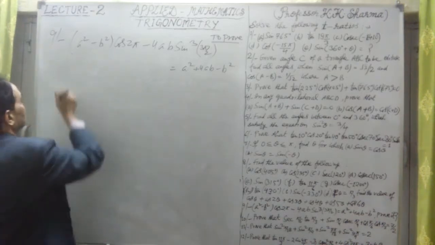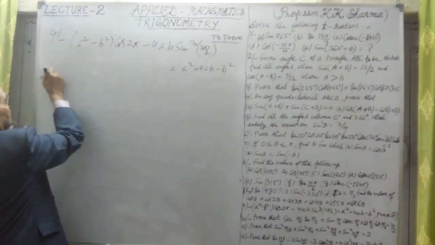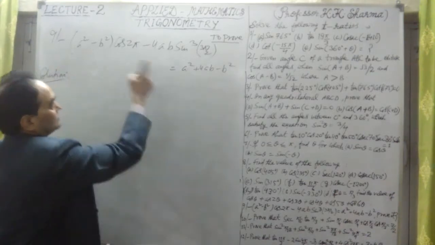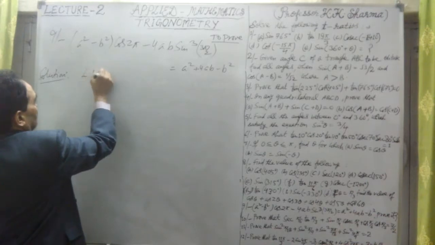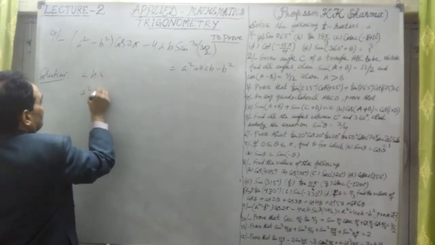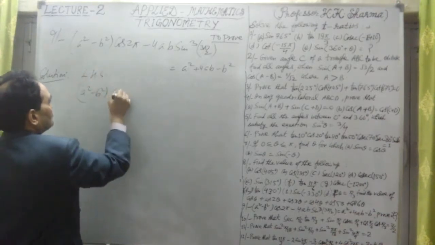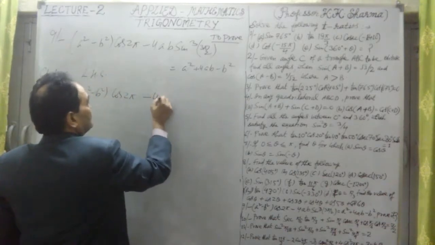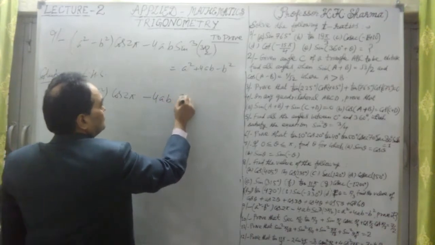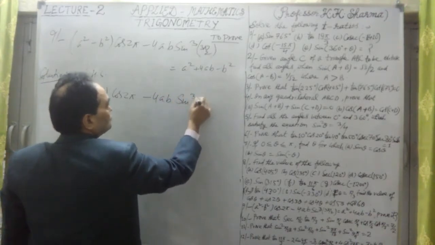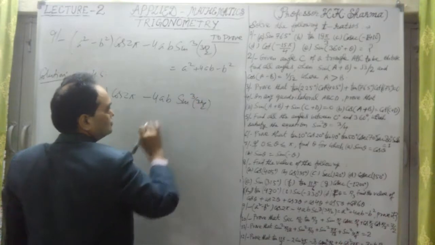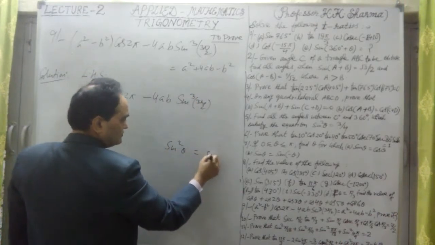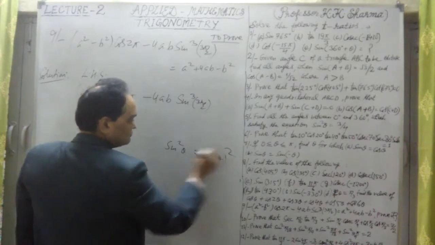Okay, now let us take the question solution. So left hand side we are talking about. Let us take left hand side. Left hand side is a square minus b square into cos of 2 pi minus 4a into b into sine of whole cube 3 pi by 2. Now this whole cube, we know that sine square theta can be written as sine theta whole square.